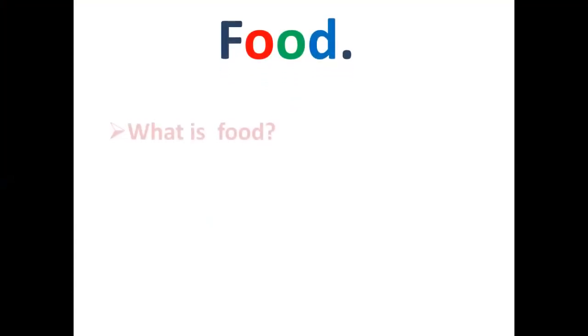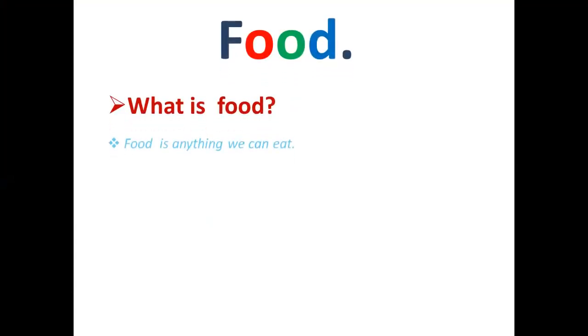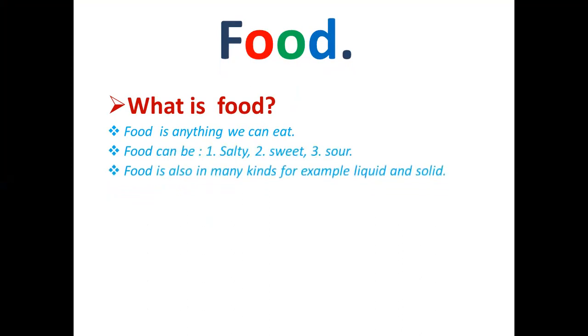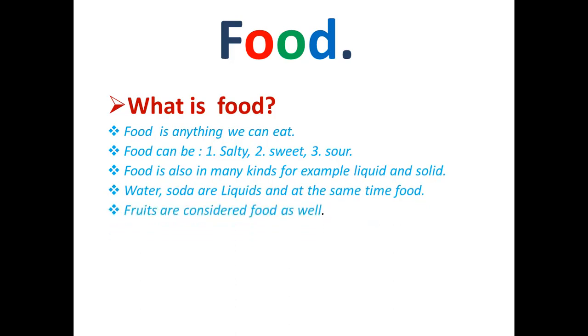That was food. What is food? We discussed that food is anything that we can eat. For example, tomatoes, beans, pizza, soda, water. Food can be salty or sweet or bitter or sour. Food is also in many kinds, okay? And then water, soda, liquids, fruits. Fruits are also considered as food as well.